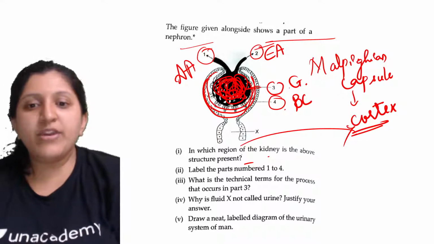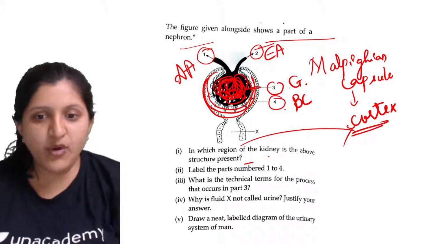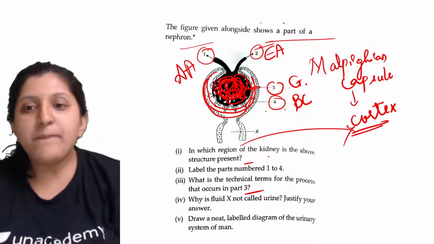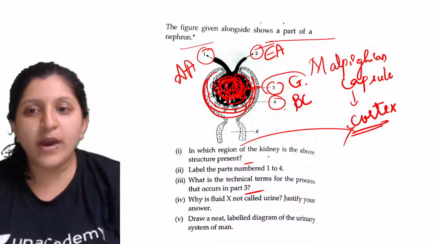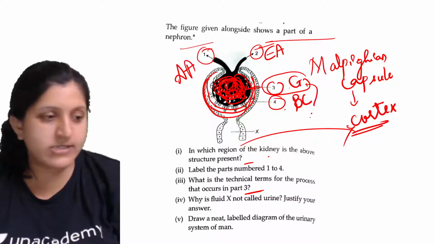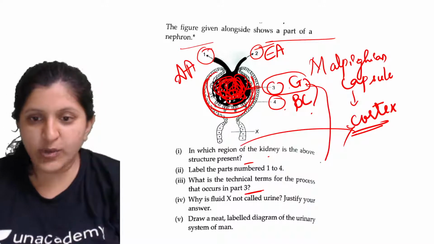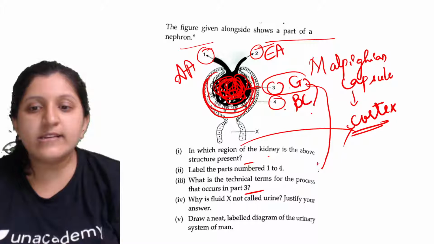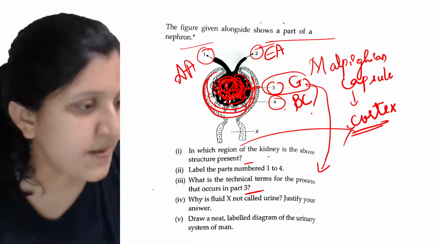Alright. So now here, what is the technical term for the process that occurs in part 3? So in the glomerulus part, what process occurs here? This is the question asked: what is the technical term for the process that occurs in part 3?